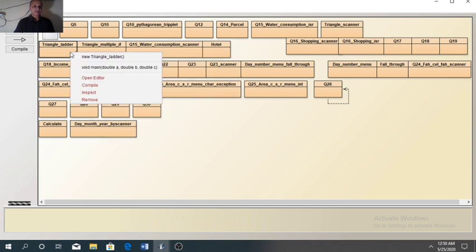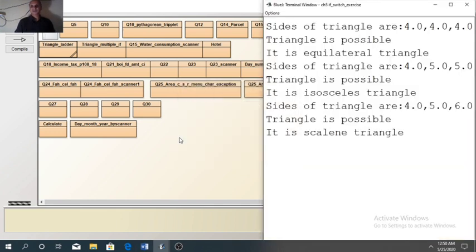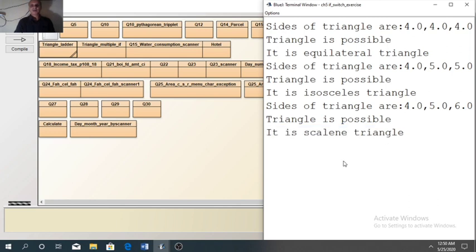Now third variety, when we have all three sides different. So I am entering 4, 5 and 6. It is showing here scalene triangle. So when a triangle is possible, it is showing all the three categories.